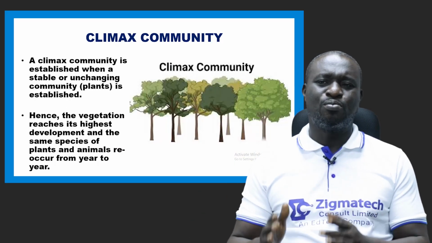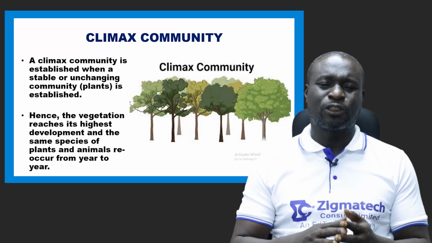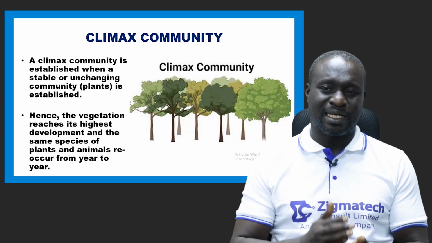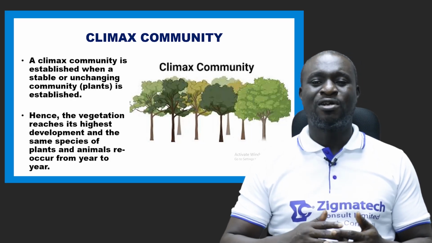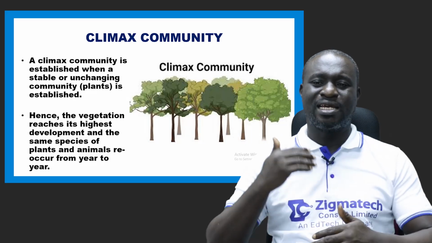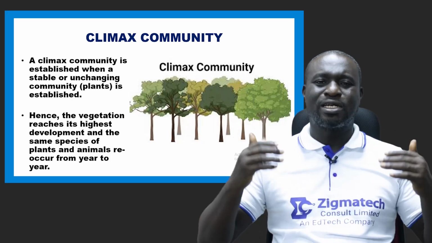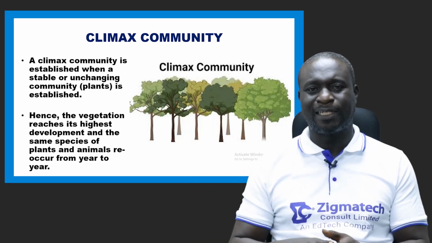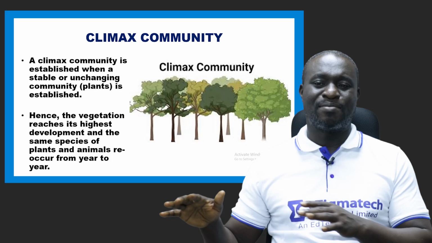A climax community is established when a stable or unchanging community is established. That is when you have the same organism over and over, year in, year out. The same organism is found on that particular piece of land. It is referred to as a climax community.